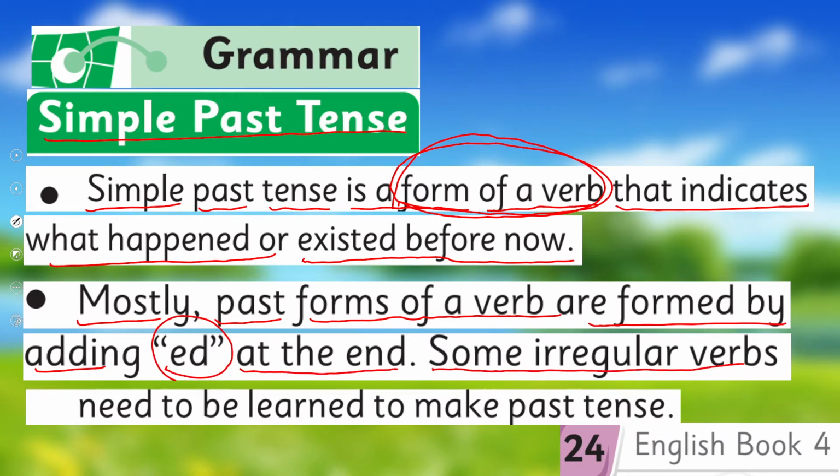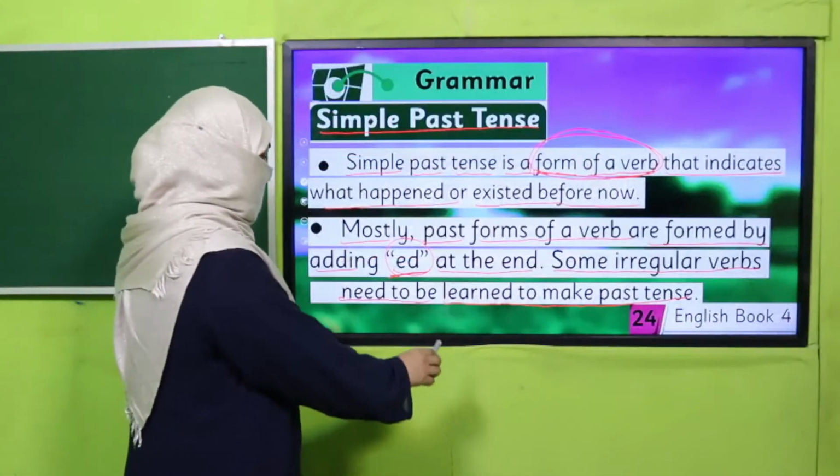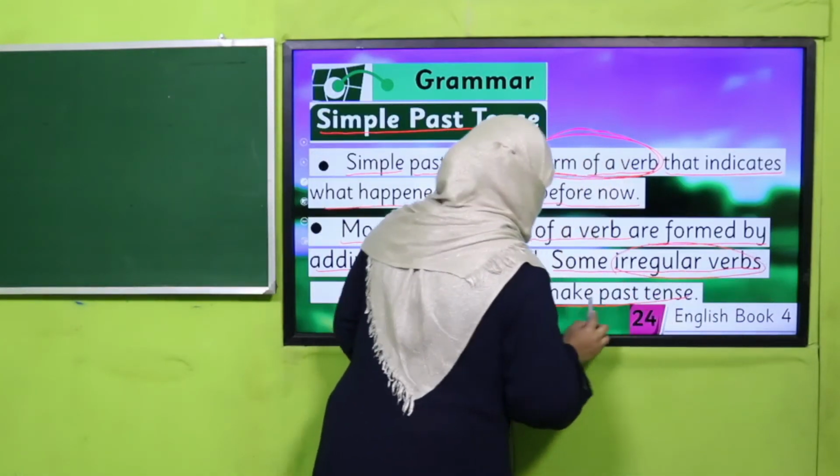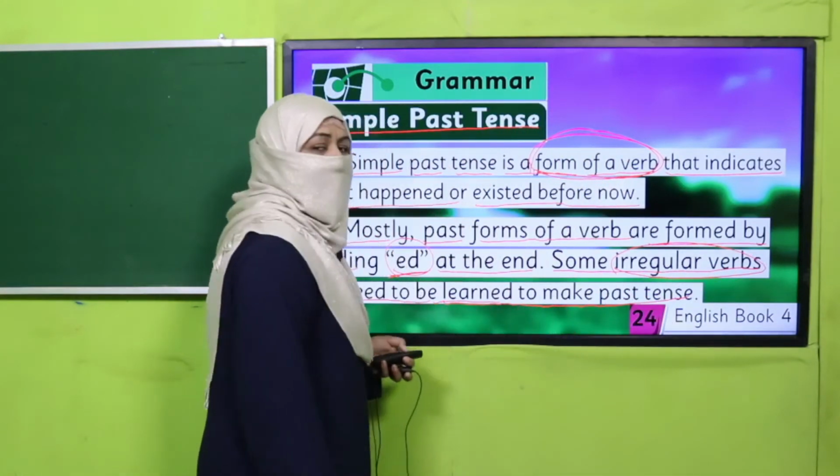Some irregular verbs need to be learned to make past tense. Yes, my children, I hope you remember. I'm giving you again a recap. For regular verbs, we add ed. We just did play, played, walk, walked. But there are some irregular verbs for which we need to learn the forms. How we'll do that? I'll tell you, don't worry.